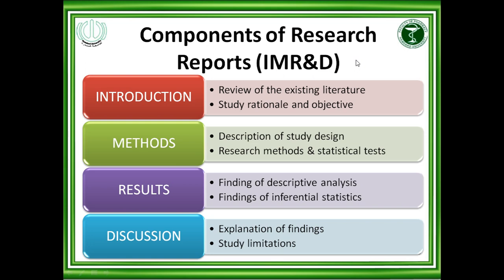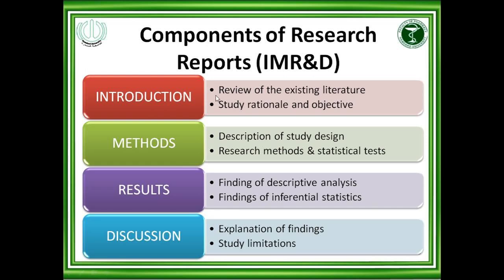In these four parts, what do you need to do? In the introduction, you need to specify or give the details of the review of the existing literature, what the existing literature is saying. For example, if I am doing research on antihypertensive products, what does the existing literature discuss about antihypertensive drugs, the burden of hypertension and the issue of hypertension, what are the problems of hypertension.